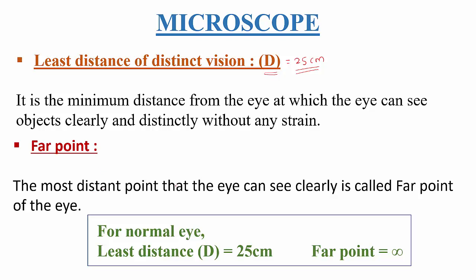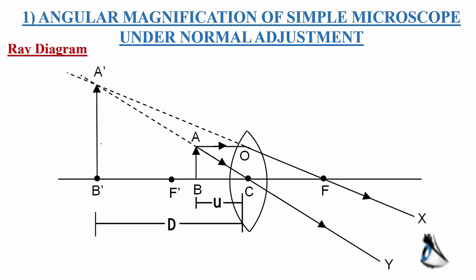The most distant point that the eye can see clearly is called far point of the eye. Up to infinity we can see the things, right? So nearer point is 25 centimeter, far point is infinity for the normal eye. Is it clear? Up to infinite distance we can see the things clearly. So for normal eye, least distance is 25 centimeter and the far point is up to infinity. Right? This is least distance and far point.